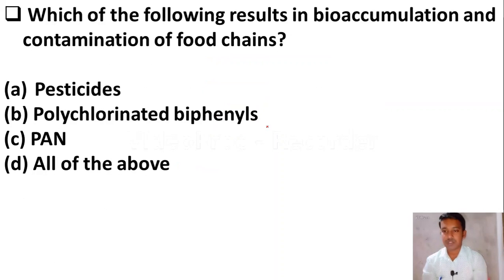Which of the following results in bioaccumulation and contamination of food chains? Option A, pesticides. Option B, polychlorinated biphenyls. Option C, PAN. Option D, all of the above. Here the right answer is option A, pesticides is the correct answer.